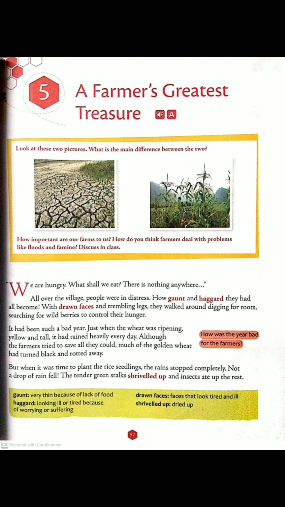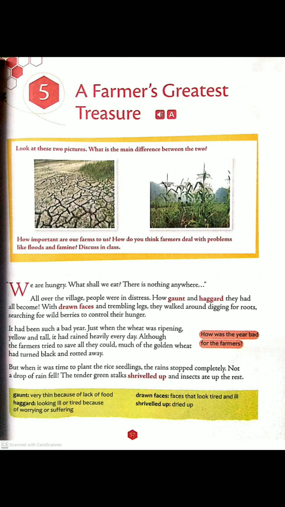Digging for roots means they were removing the soil and looking for roots, that maybe somewhere they will find some roots. Searching for wild berries to control their hunger. Berries means it's a kind of fruit. They were searching for a fruit to control their hunger. They wanted something to eat. That's why they were digging the soil, digging for roots.